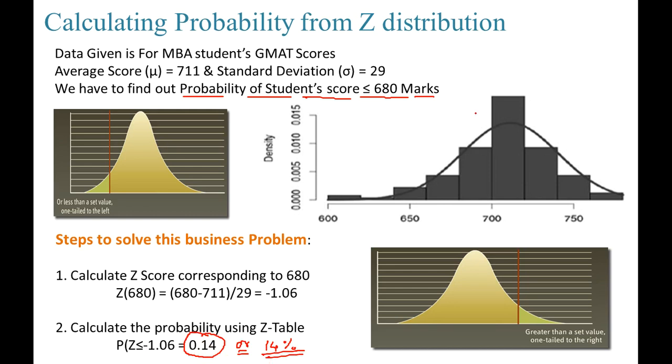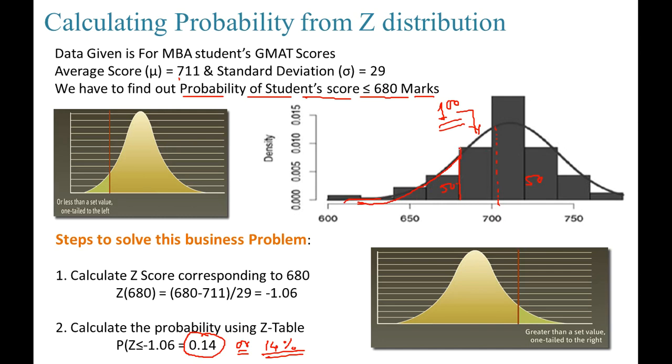And you can easily see if the area under the curve is going to be 1, which is 100%, in percentage form, then somewhere here you will get the 50% mark line. We have already seen the average for this is 711, right? So somewhere here, which is 50% here and 50% here, and from this 50% we are talking about this.